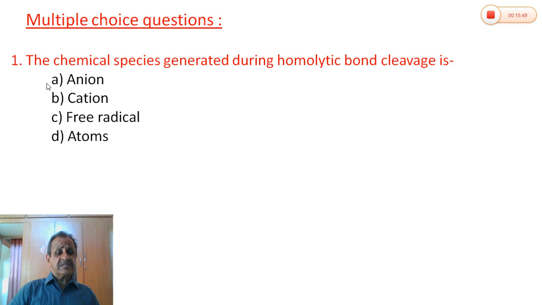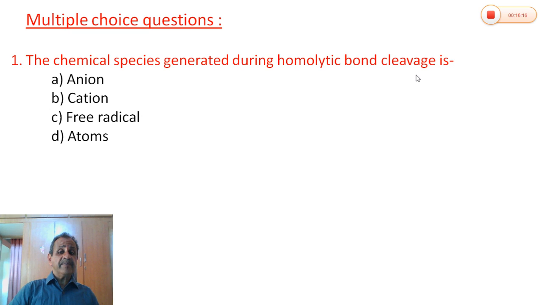So today, with respect to this session, let us see some multiple choice questions. The chemical species generated during homolytic bond cleavage is: the options are anion, cation, free radical, atoms.